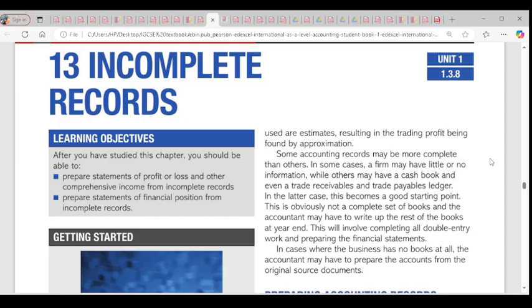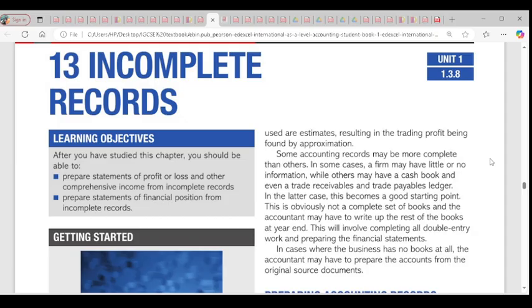So here I wrote, not all businesses maintain complete accounting records. This may be because the owner has neither the desire nor the skills to keep a complete set of accounting records. In some cases, many figures are based on estimates, which means the trading profit is created by approximation. Most of the time, figures like provision for depreciation or provision for irrecoverable debts are estimates. As a result, we might have created an account based on approximation. So that's why it is incomplete record. Do you get it?